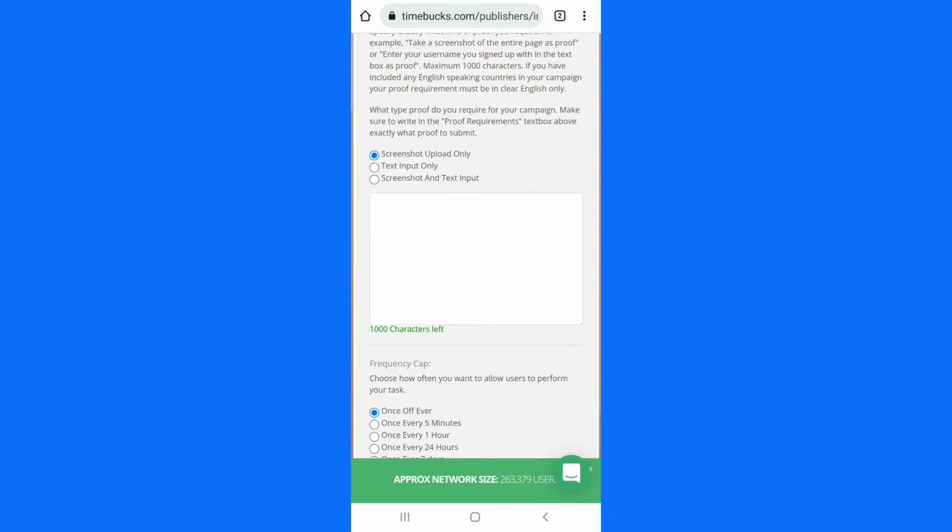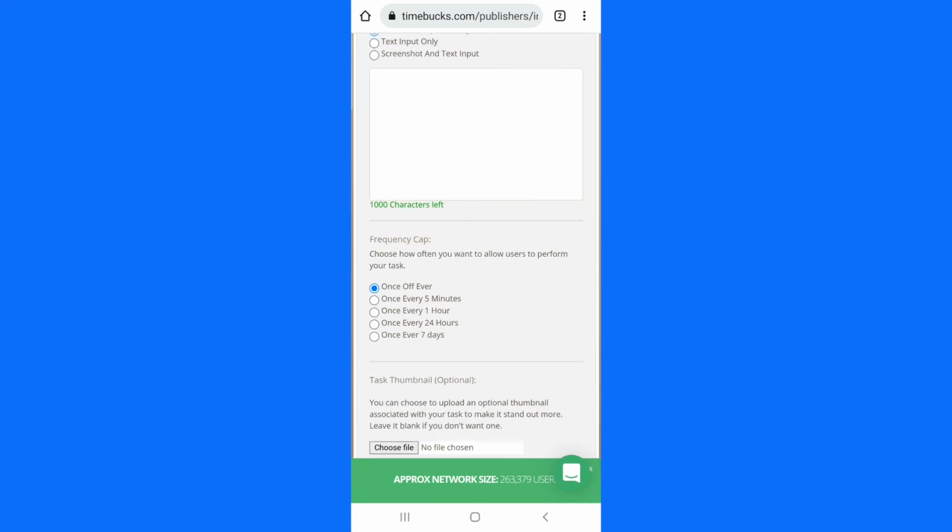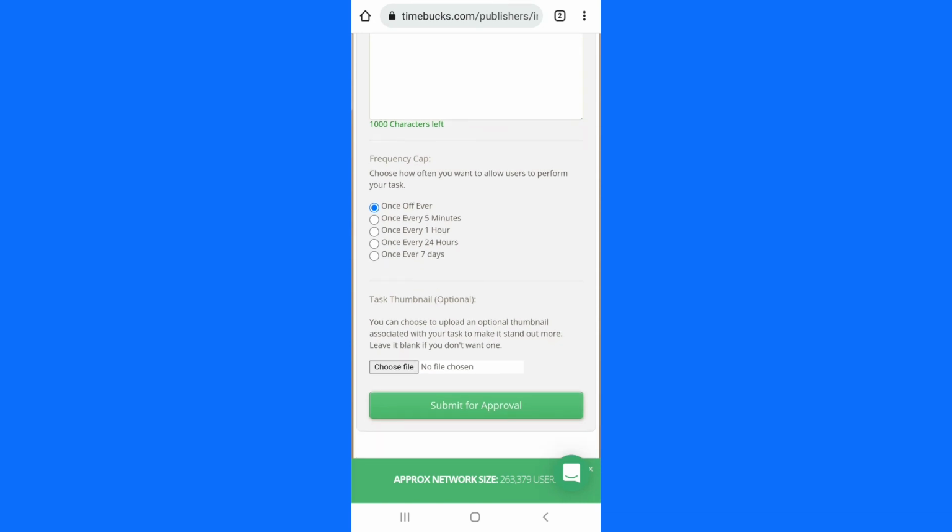Once you have entered that, ask them to send you a screenshot and text to prove that they did the task. And here you can select how many times you want them to do the task, every 3 minutes, every 5 minutes, or once forever. And here you can attach what they are supposed to do. So the instruction of what they are supposed to do, you can do it in PDF and add the file to this place. When they click on it, they will see what they are to do, but you can leave it. It's optional, it depends on you.